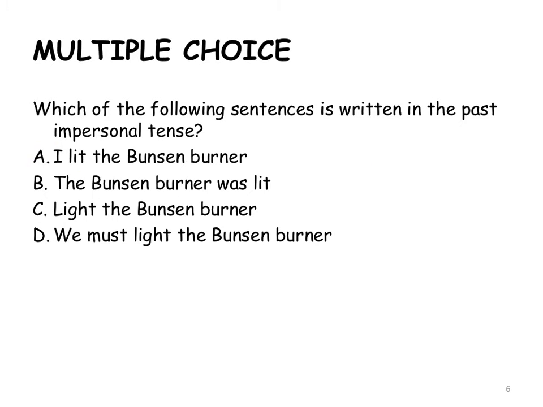Which of the following is written in the past impersonal tense? "I" is not impersonal. "The Bunsen burner was lit." That's past and impersonal, seems reasonable. "Light the Bunsen burner" is present, and "we" is personal, so that's out. The only one, "light the Bunsen burner", is going into the future, so that's not good, and therefore B is my only correct answer.